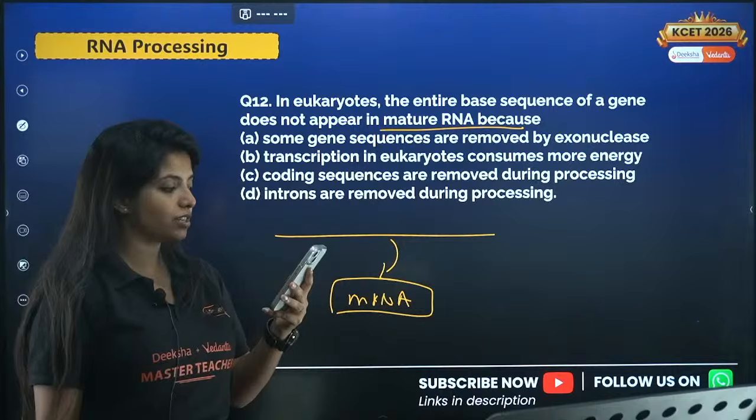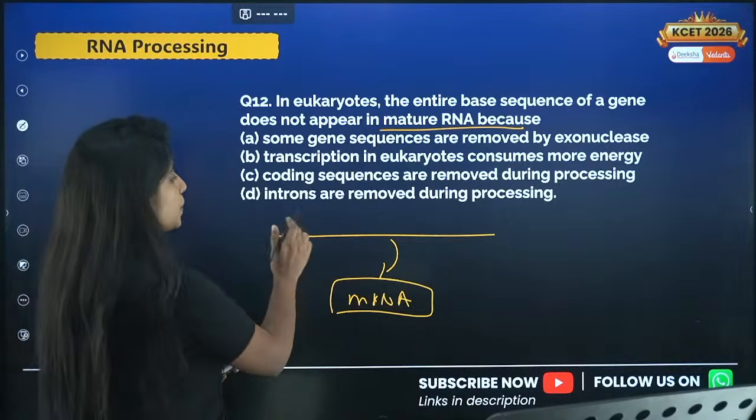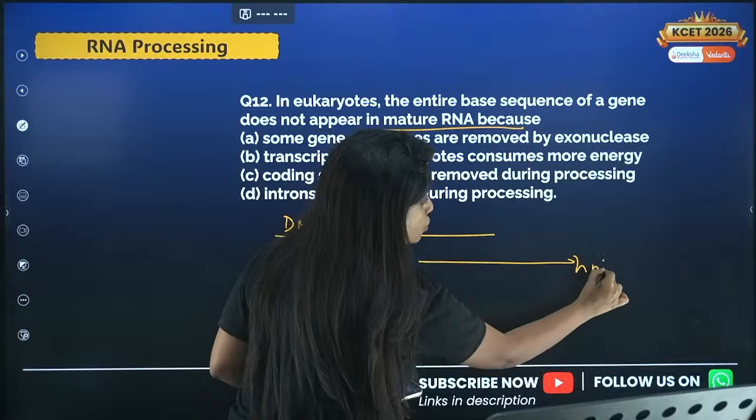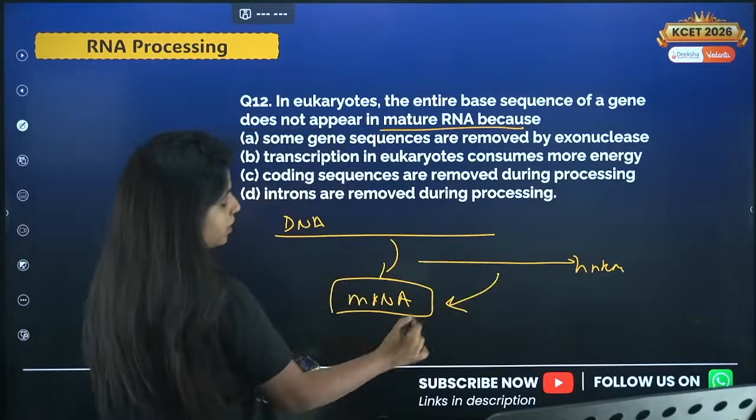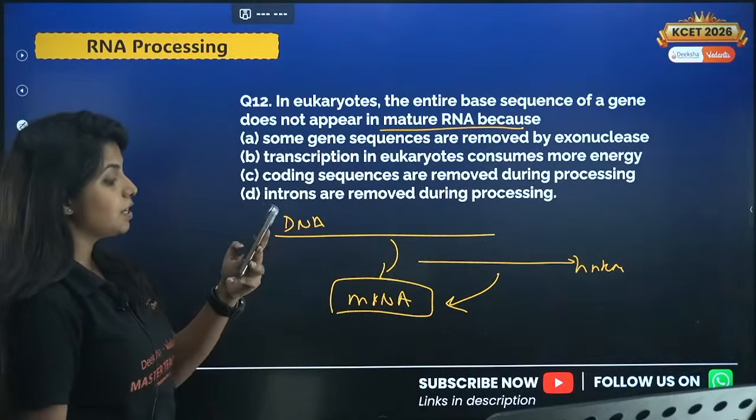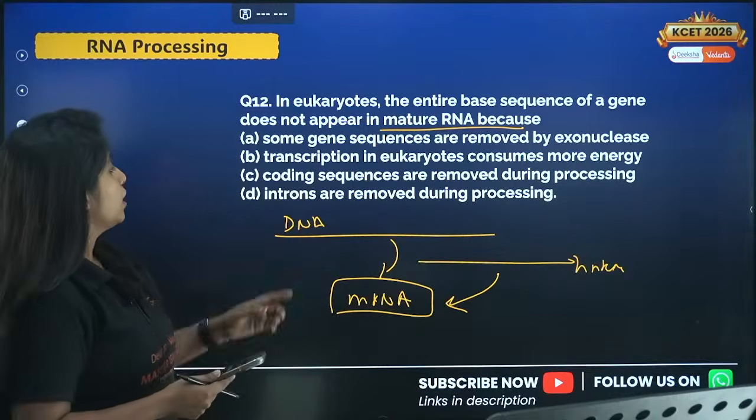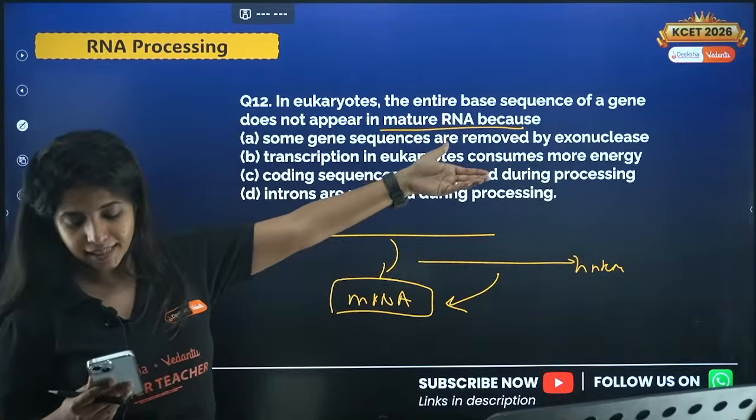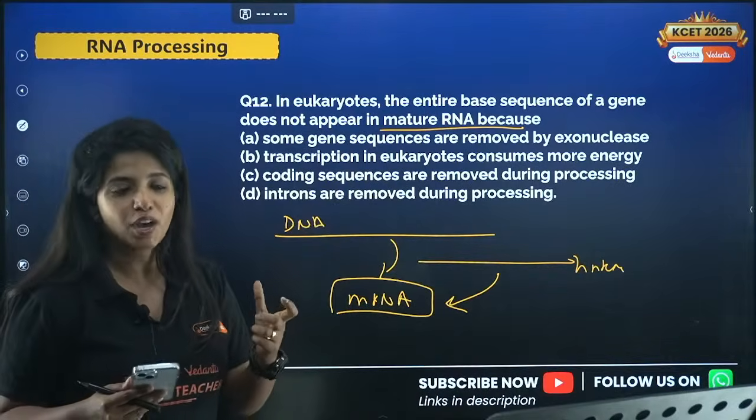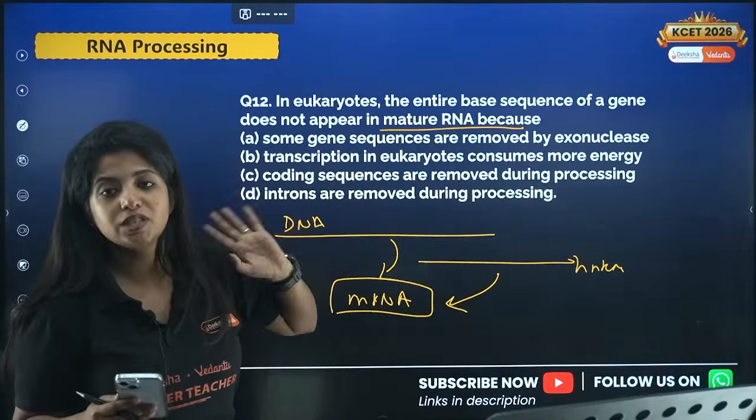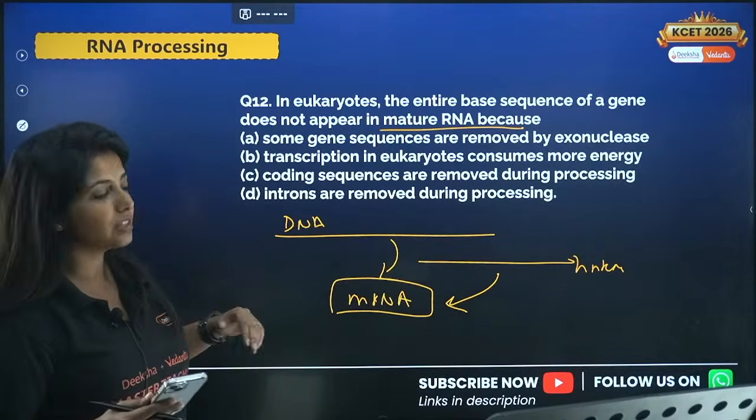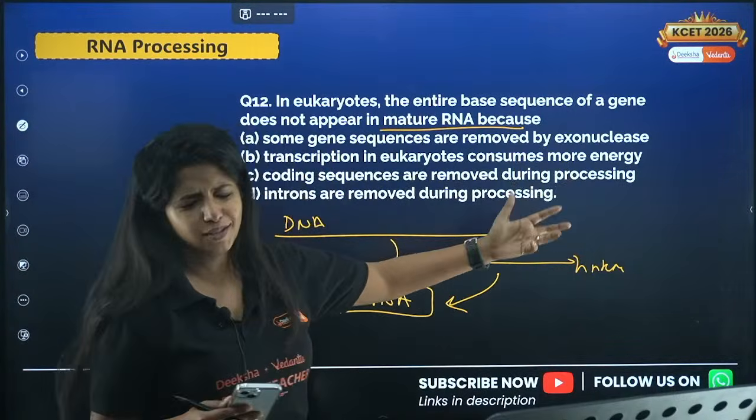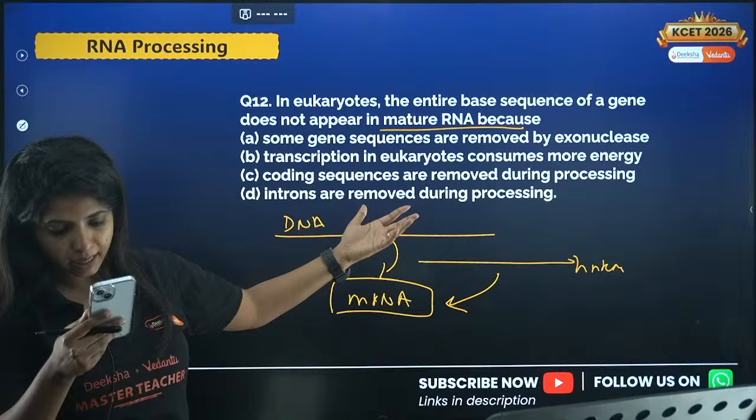This is the 12th question. Try it out, my dear children. All the sequences which are there in the DNA or in the heterogeneous nuclear RNA are not found in the mRNA. You are being asked the reason for that. Your options are: some gene sequences are removed by exonucleases. There are some enzymes which remove some gene sequences, which is why you do not see it over here. Is that the reason? Or transcription in eukaryotes consumes more energy. That has nothing to do with this question, right?